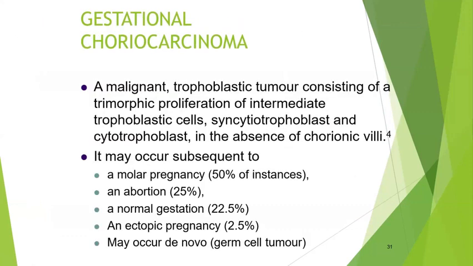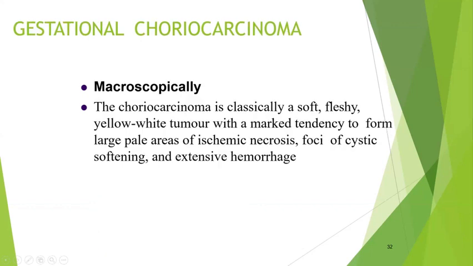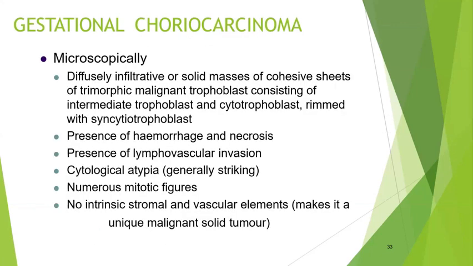Next we will come to choriocarcinoma. What are the risk factors for development of choriocarcinoma? That is very important: recurrent molar pregnancies, abortions, bad obstetric history, ectopic pregnancy, or it can be associated with other germ cell tumors in the ovary. Macroscopically, it is a soft, fleshy yellow tumor seen within the uterine cavity, with a lot of ischemic necrosis and extensive hemorrhage.